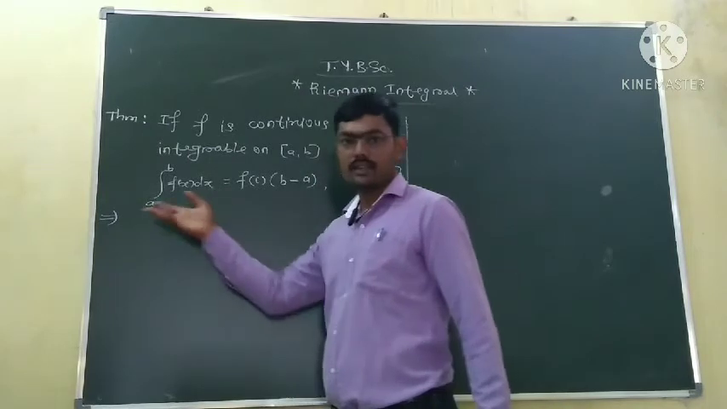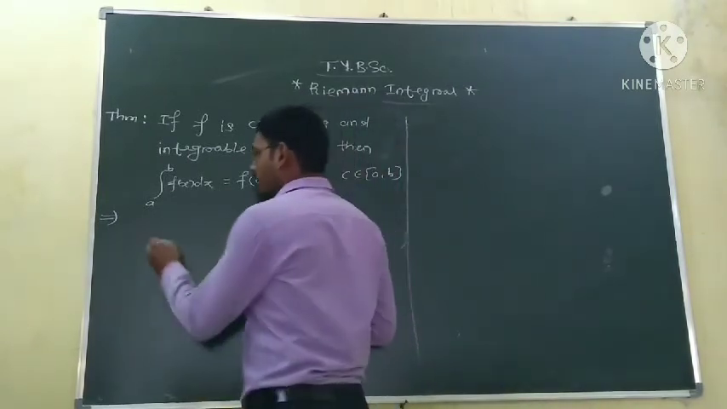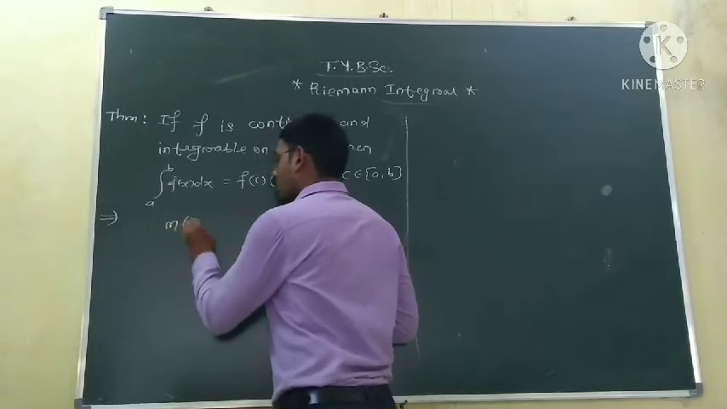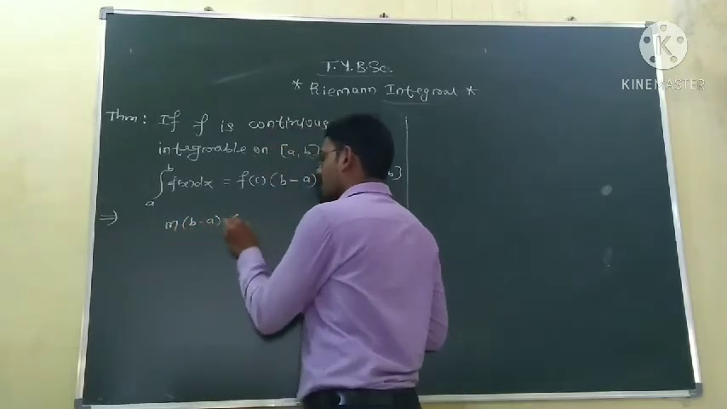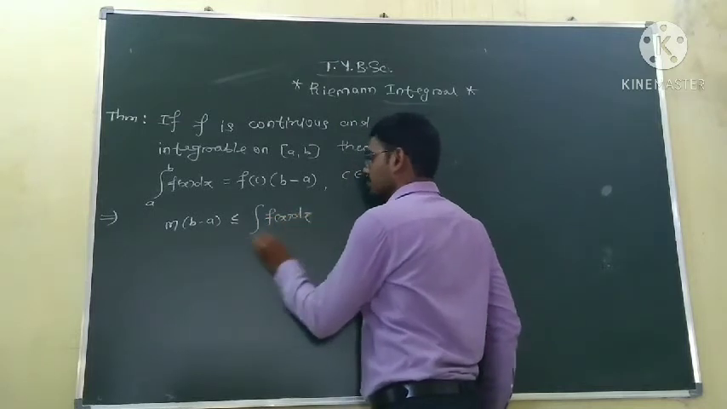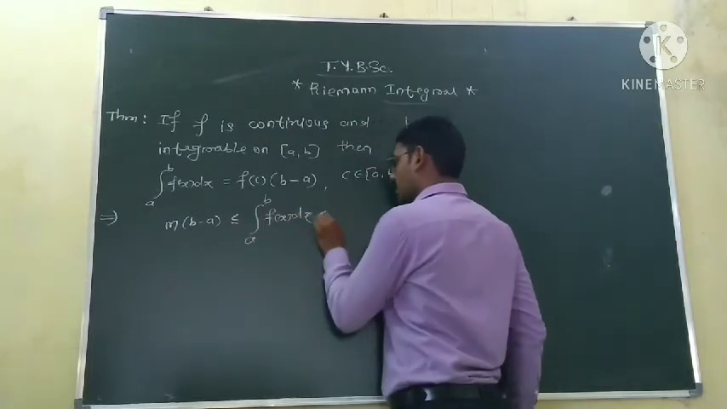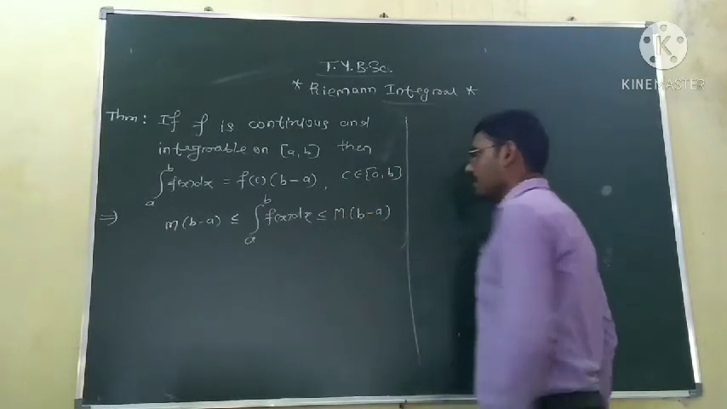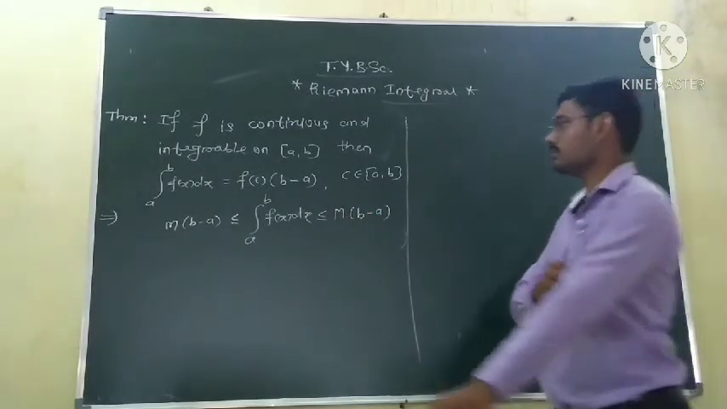Now again we know our general inequality. We have just seen that infimum into b minus a is always less than or equal to the integral of the function, and this is always less than or equal to the supremum into b minus a.